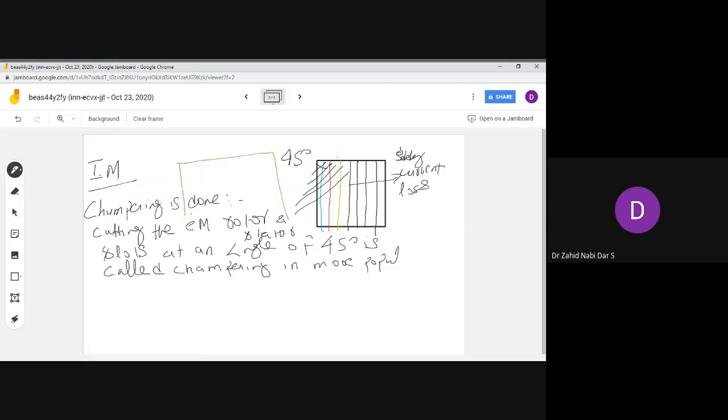In more popular literature, it is known as skiving. So we call this term skiving. When we are cutting this at an angle of 45 degrees, what happens is that the induction motor seventh harmonics get vanished, and are not getting accumulated.